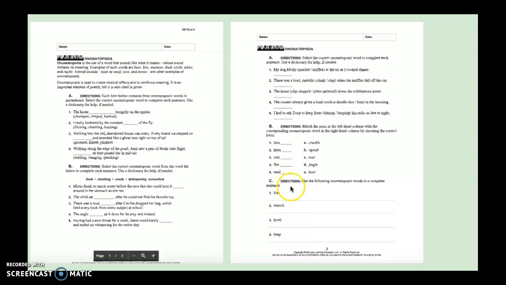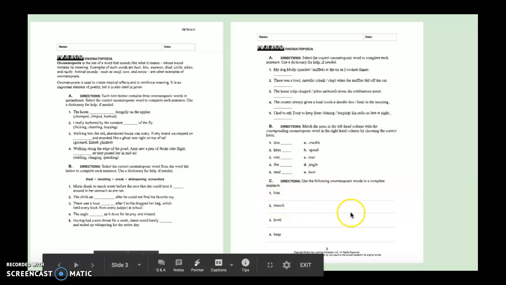And then finally in part C, you're just going to use each of the onomatopoeic words in a complete sentence. So we have number 1 is hiss. For example, your sentence could be, the snake made a hiss sound as I walked by.